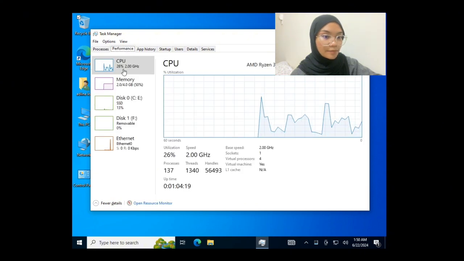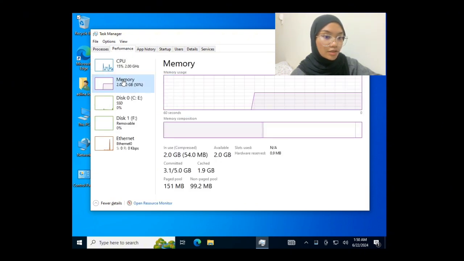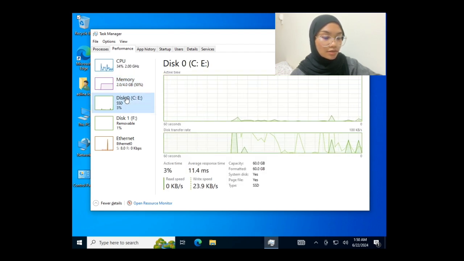You can see CPU, you can see memory, you can see disk, and Ethernet.